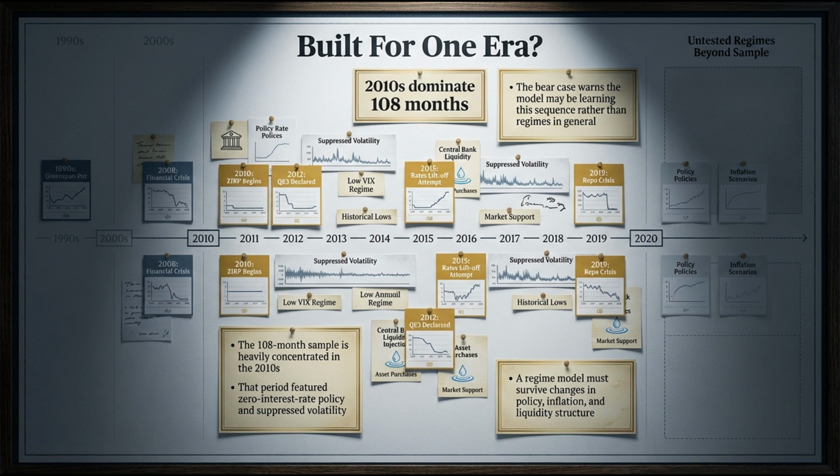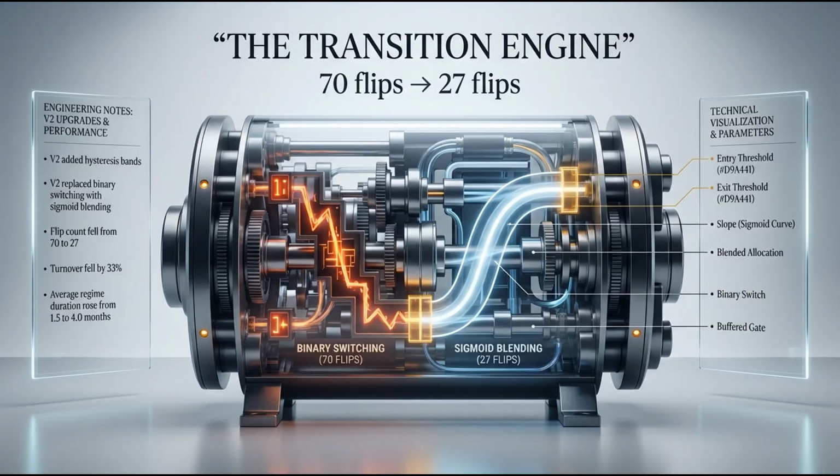But the inputs are only one part of the problem. The indicators themselves are only half the equation, yes. The mathematical rules governing exactly how the model reacts to those underlying indicators form the true battleground of this evolution. Let us examine the specific mechanics that physically reduce the turnover by 33%. The hysteresis bands and the sigmoid blending.